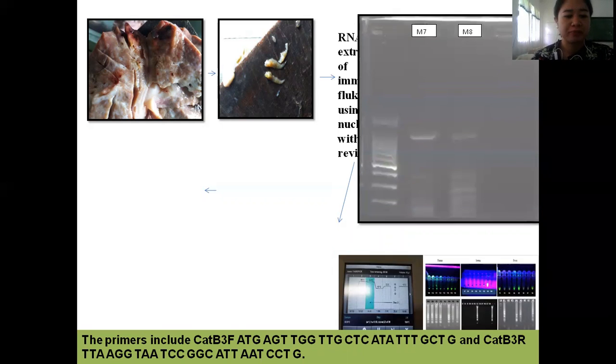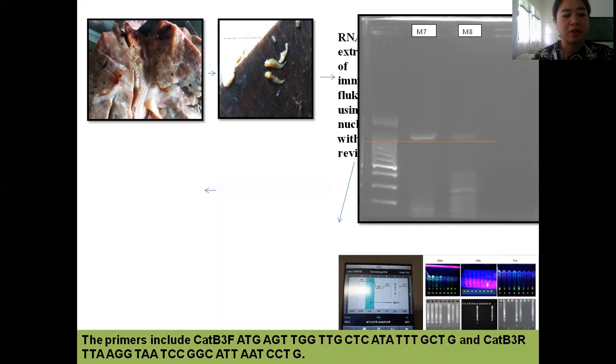The figure shows the result of RT-PCR of the Marita. Among the 8 Marita extracted, Marita 7 and Marita 8 exhibited the ladders with an amplicon size of 1014 base pair. In this study, RT-LAMP is more sensitive compared to RT-PCR for detecting the gene cathepsin B3 in juvenile flukes.